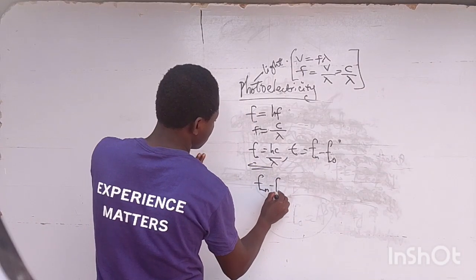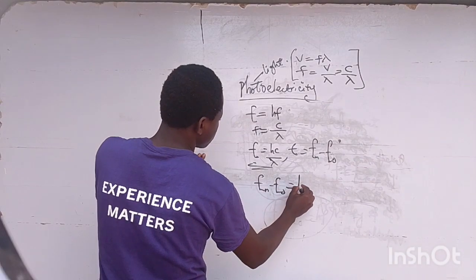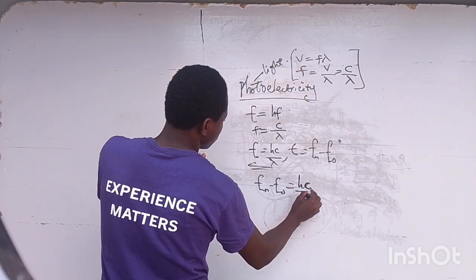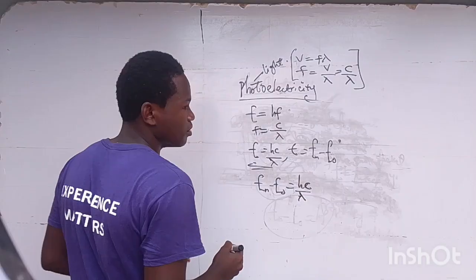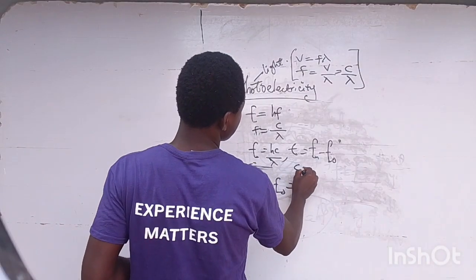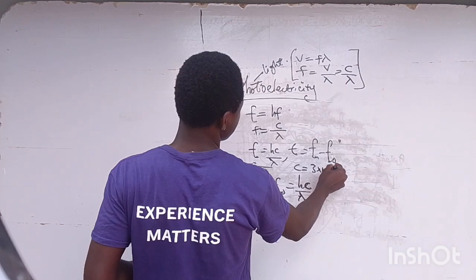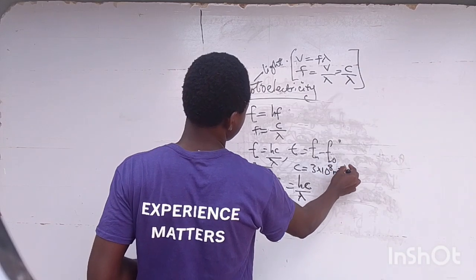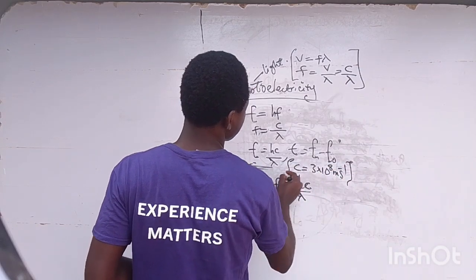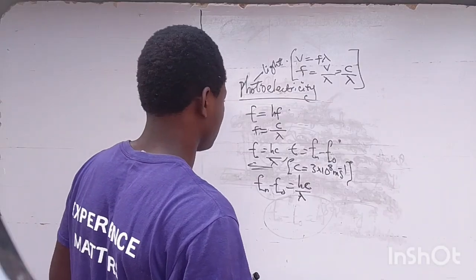Energy minus this E0 is equal to hc over lambda. And we note that c is equal to 3 times 10 raised to power 8 meters per second, because it is the same thing as velocity. We are talking about the speed of light.